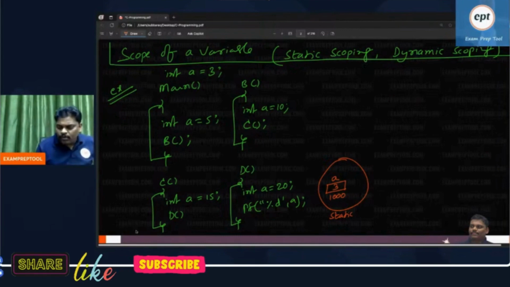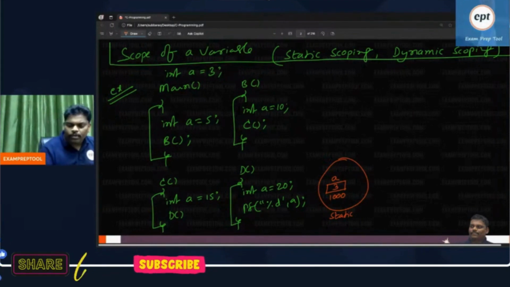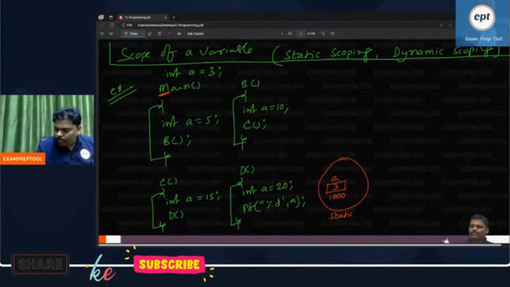Now listen everyone, compilation is over. Global variable memory is in the static area, everything is all right. Now I am running the program. Program running will start from main. Everyone observe. Now see, main is running. We are very close to the actual story.